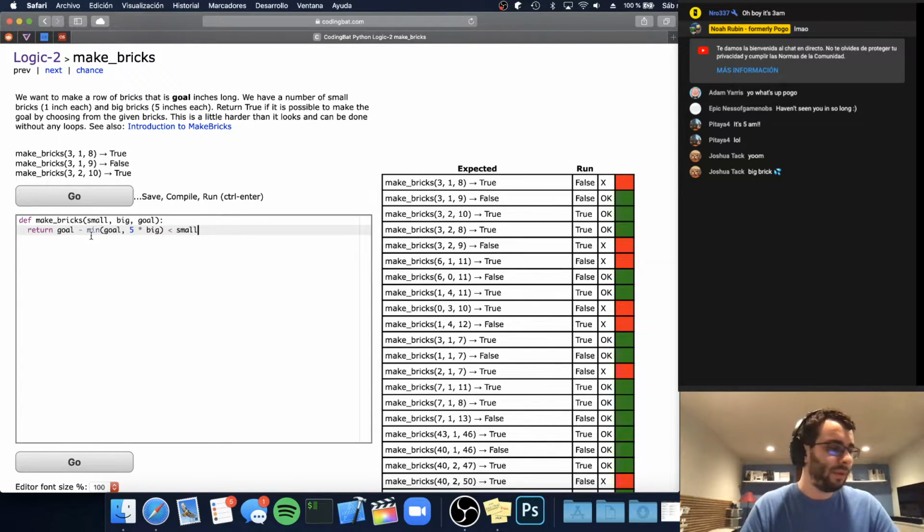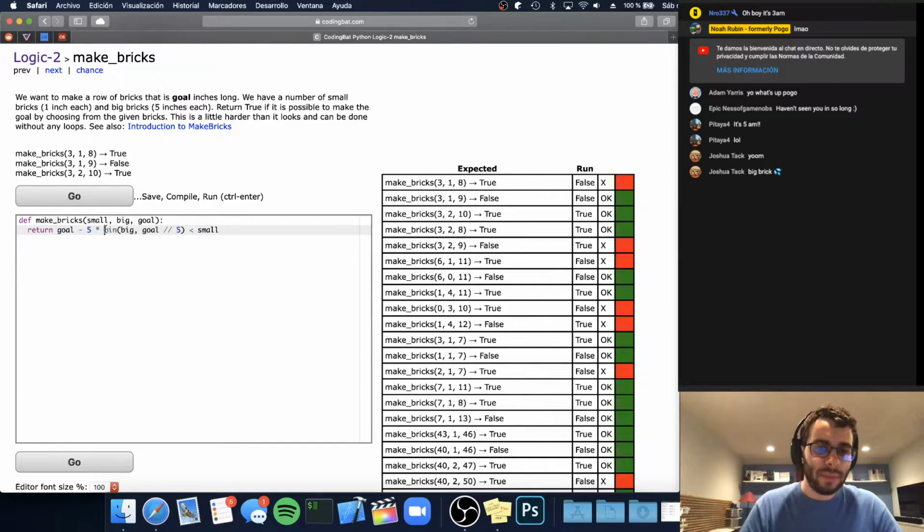And so the problem that we need to fix is we want to subtract from our goal 5 times the minimum of either the number of big bricks or the integer division of goal divided by 5, right? So let's figure out why this works.